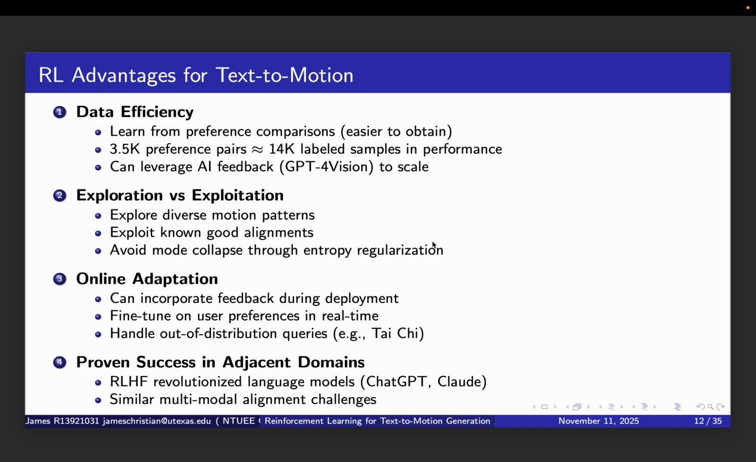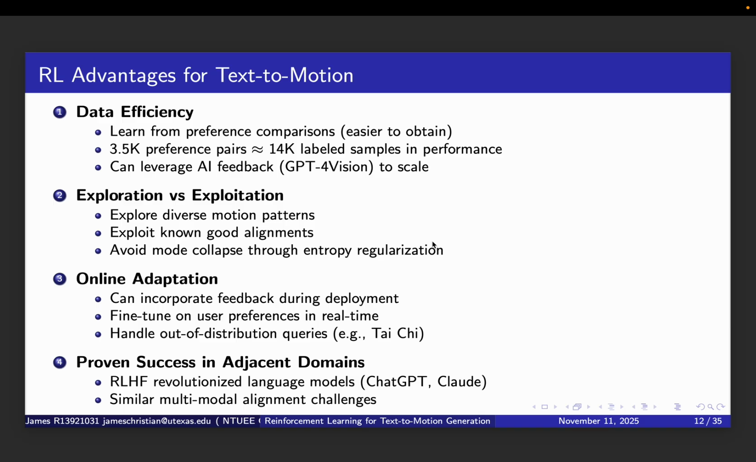Third, online adaptation. This is particularly exciting. We can incorporate feedback during deployment, not just during training. The model can fine-tune itself based on user preferences in real time. This is especially valuable for handling out-of-distribution queries. For example, if a user asks for Tai Chi motions that weren't in the training data, we can retrieve reference videos online and use them as feedback to adapt the model on the fly.